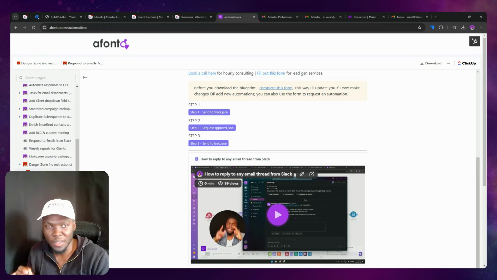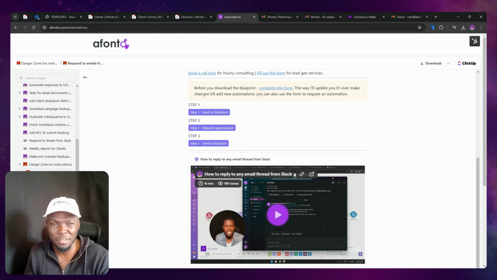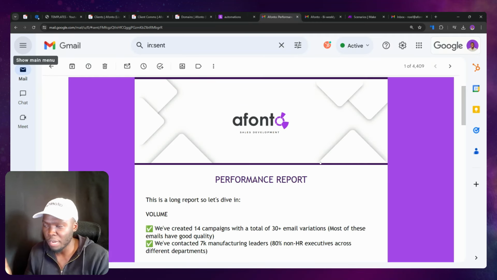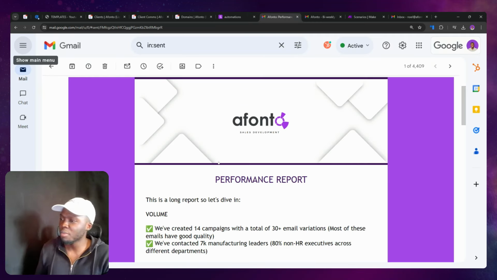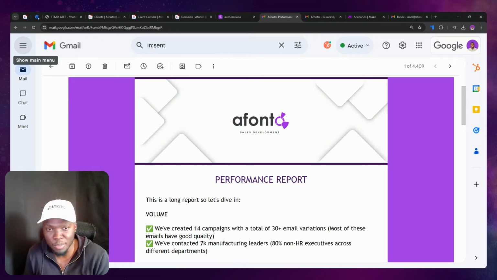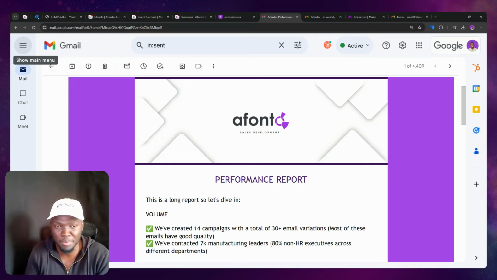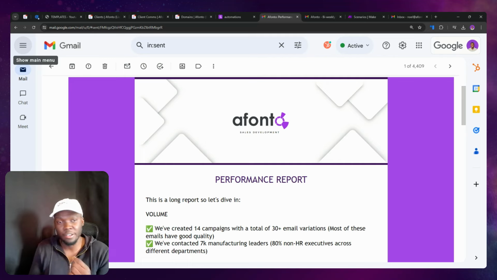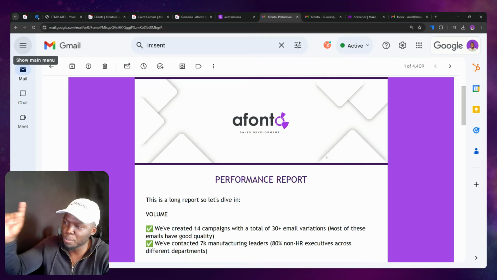Let me show you another one that's not quite as requested, but should be more requested than any other automation. Client reporting. Client reporting is a function of communicating with the client on a cadence. The way I like to communicate with clients is on a weekly and bi-weekly basis, and the way I do it is very dynamic. So this is an example of a performance report,